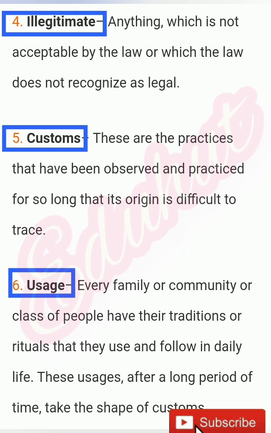Customs. These are the practices that have been observed and practiced for so long that its origin is difficult to trace. Usage. Every family or community or class of people have their traditions or rituals that they use and follow in daily life. These usages, after a long period of time, take the shape of customs.